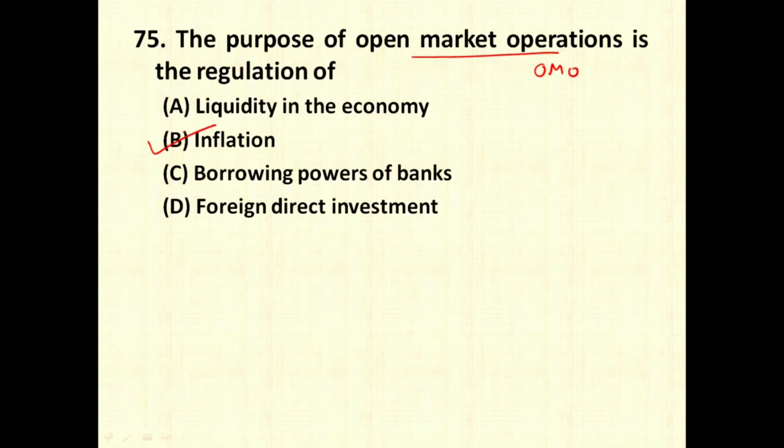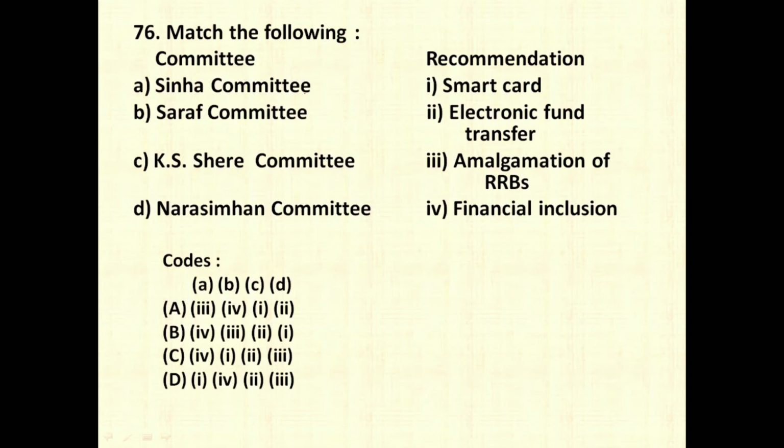Next one is again a match the following type of question, wherein you have been given 4 committees and the recommendations which are made by the 4 committees. SINA committee is responsible for financial inclusion. Financial inclusion is nothing but giving services equally to all the people of the society. SARAF committee was responsible for smart cards.